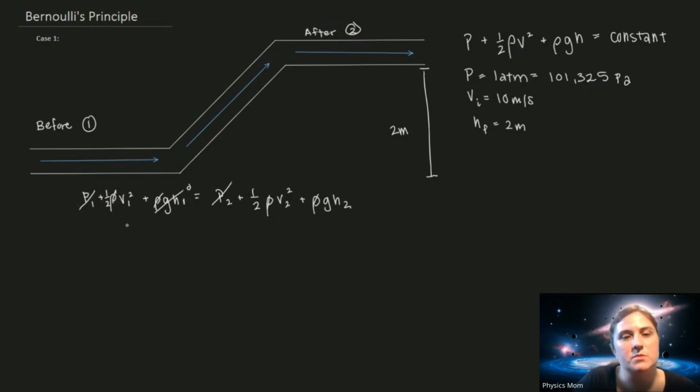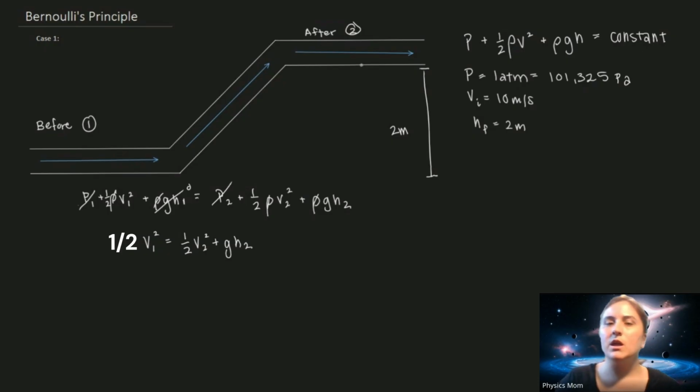I get a relationship that simplifies Bernoulli's principle quite a bit. The velocity in the first condition squared, times 1/2, is equal to 1/2 the velocity in the second condition squared plus g h2, the height increase. And I can calculate how slow the velocity will be as it enters the second scenario. As it goes uphill, it's going to slow down.